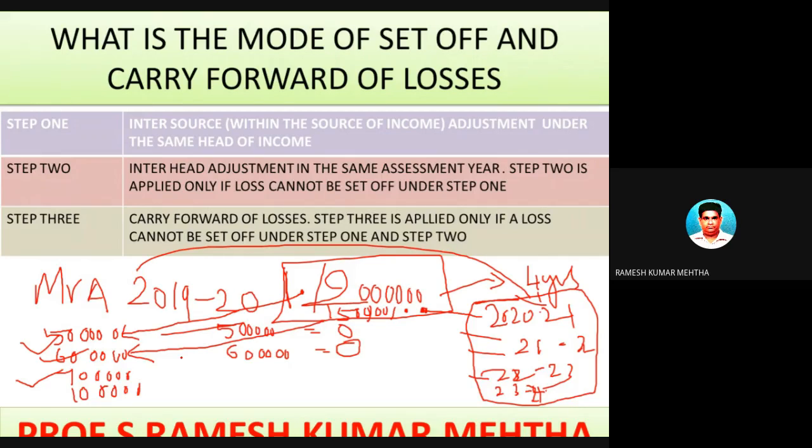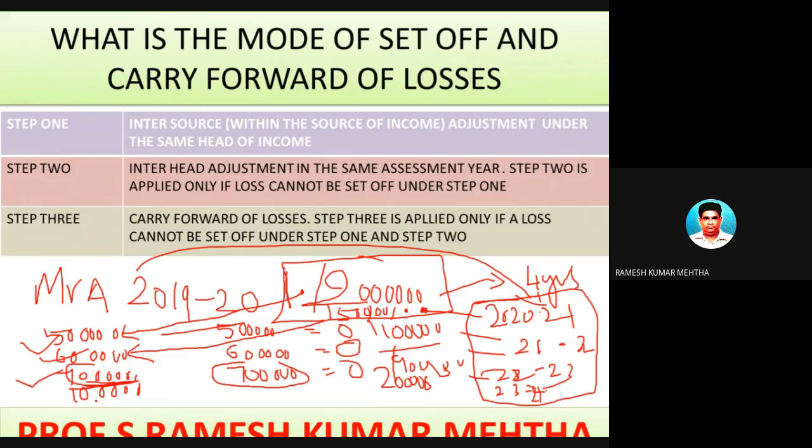In the third year, he had made a profit of 7 lakh rupees. Till now, out of 20 lakh rupees, 11 lakhs have been set off, and 9 lakh rupees is still to be set off for another 2 years. Hope you have understood it. Now in this year the profit was 7 lakh rupees. Out of this 9 lakh rupees, 7 lakhs can be set off, and hence the income is nil. So how much was still not set off? 2 lakh rupees from the original 20 lakh rupees.